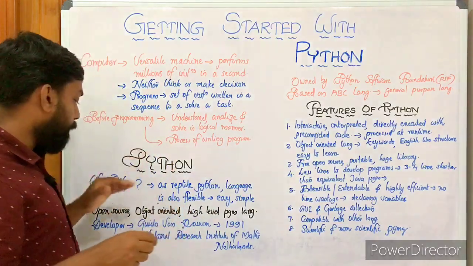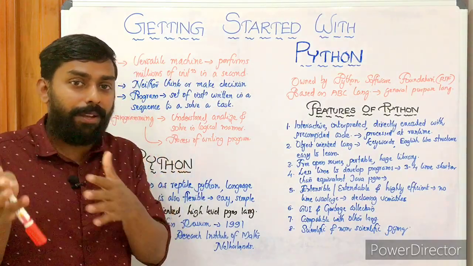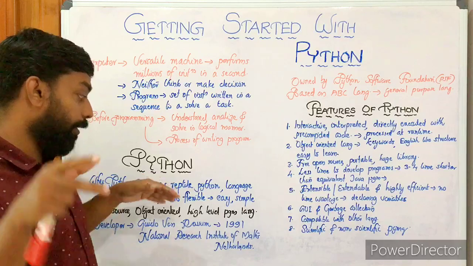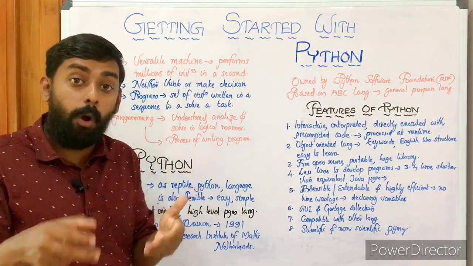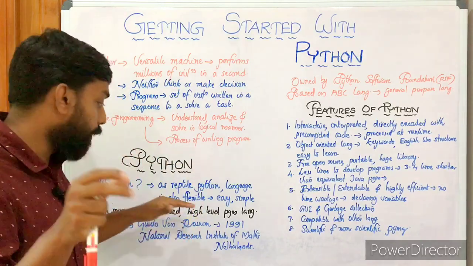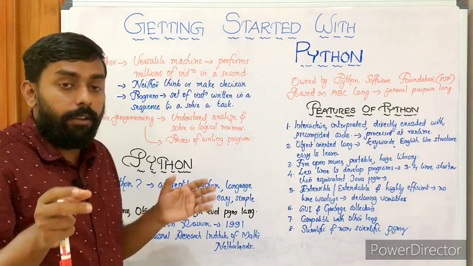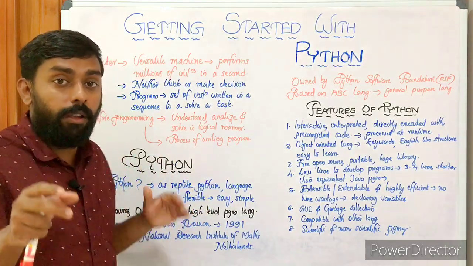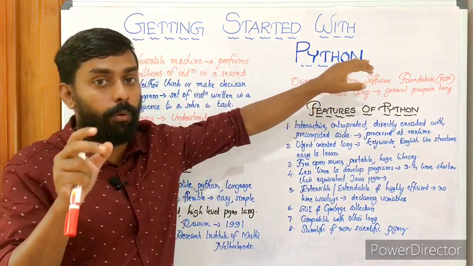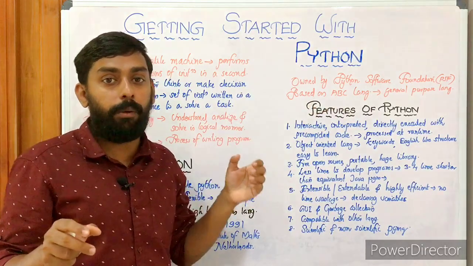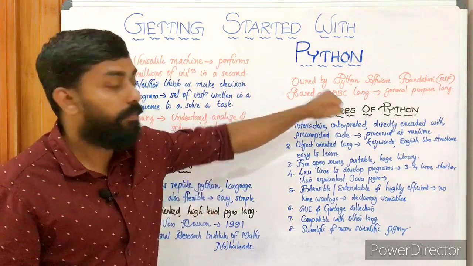Then Python. Why Python? The name comes from the reptile, the snake Python. It is flexible, and the language itself is flexible, easy and simple. It's an open source, object-oriented, easy to learn, high-level programming language. It was developed by Guido van Rossum in 1991 at the National Research Institute for Mathematics in the Netherlands, and is owned by the Python Software Foundation, PSF. It is based on the ABC language, and it's a general purpose programming language. Then the features of Python.